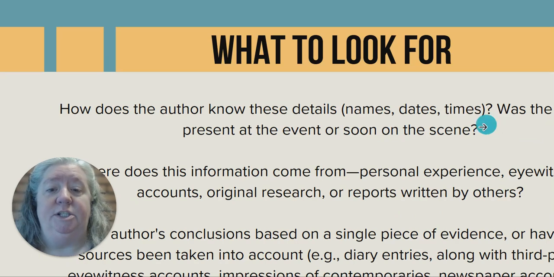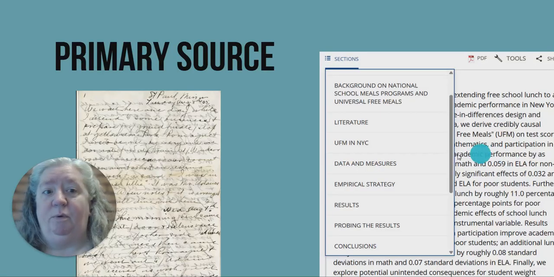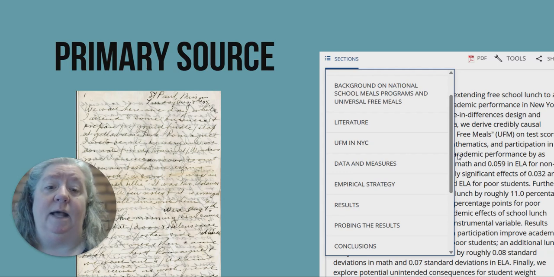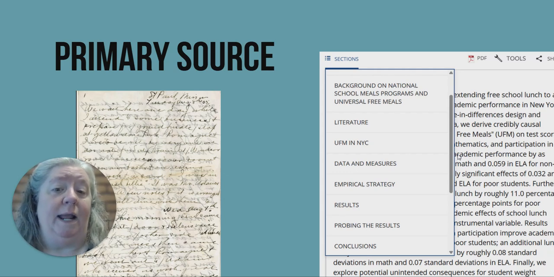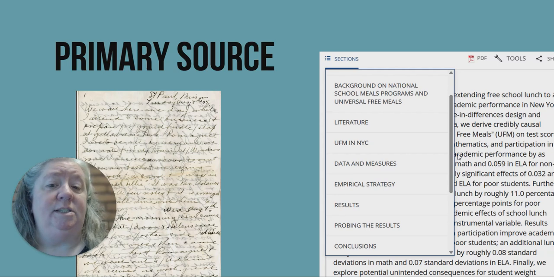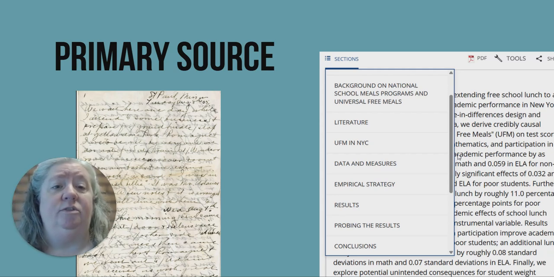Questions to ask yourself to determine if a source is primary or secondary can include: where does this information come from? Did the author witness this event themselves? Here are a couple of primary sources. Some are easy to spot, like the handwritten letter on the left, while some may look like a regular article, like the one on the right. The letter would be a primary source for any events the author witnessed and then wrote about in that letter. The study on the right is an original research study, which is considered a primary source in many fields, such as education.